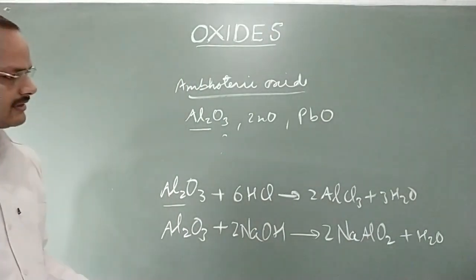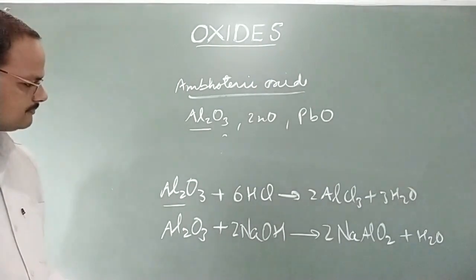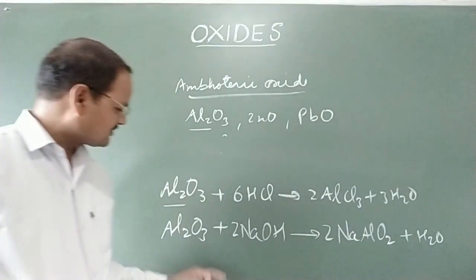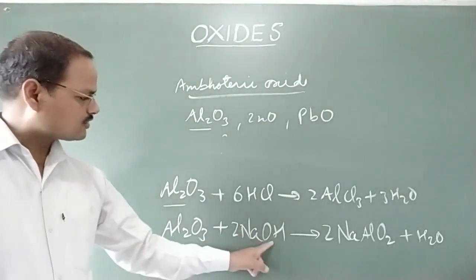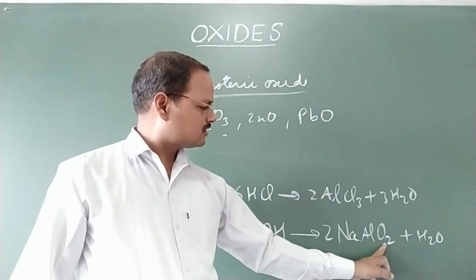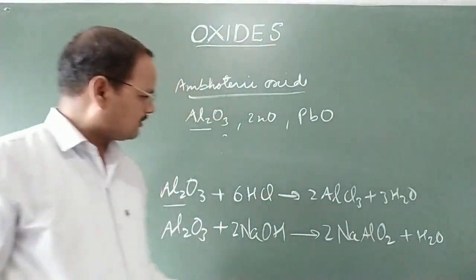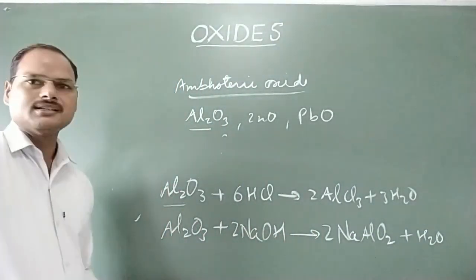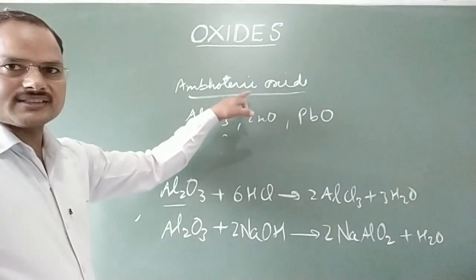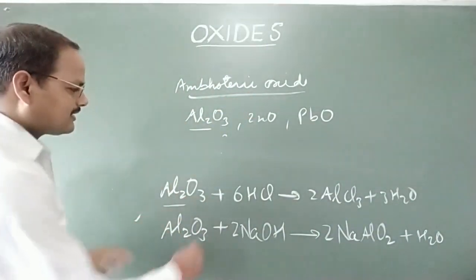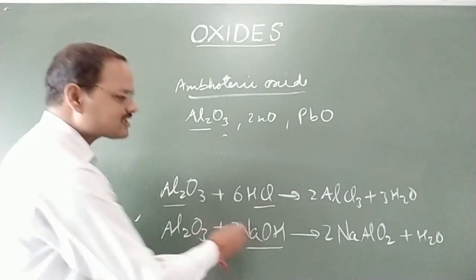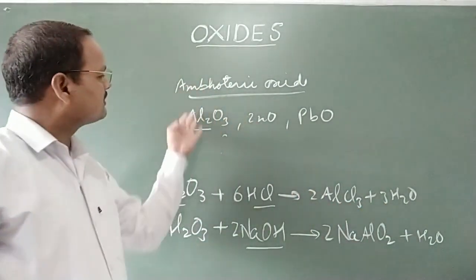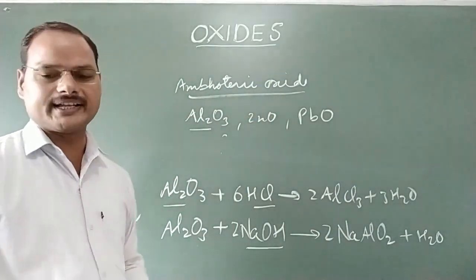Now check whether this equation is balanced or not. Let us see. Here, aluminium atoms are 2, aluminium atoms are also 2. Now, oxygen atoms are 2 plus 3, that means 5. Here also 2 plus 4 is 1, 5. Now, sodium atoms, 2 sodium, it means this equation is now balanced. Amphoteric oxides means those oxides which can react with acid as well as base to give salt and water, and that's why these oxides are known as amphoteric in nature.